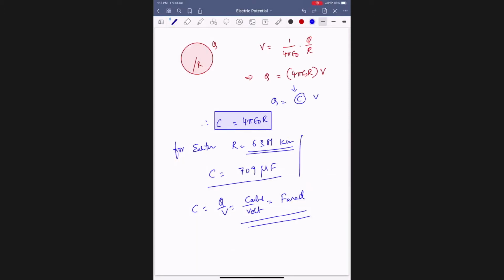If you take a radius of Earth 6,400 kilometer, then capacity of Earth will be 711 microfarad. It is a scalar quantity.